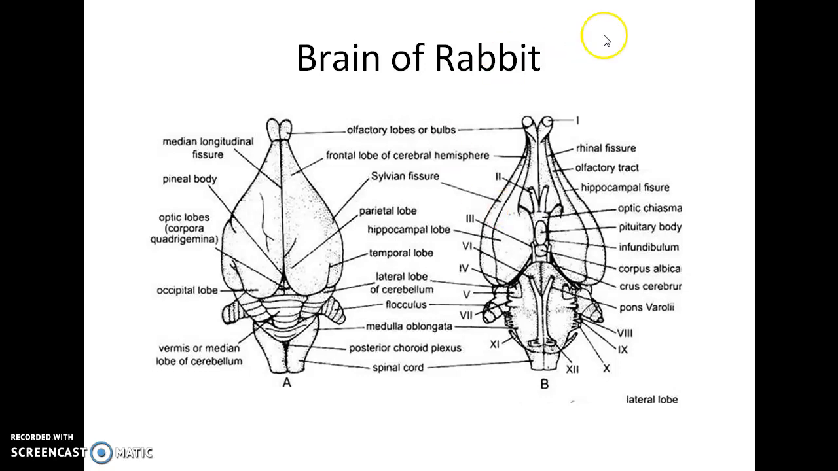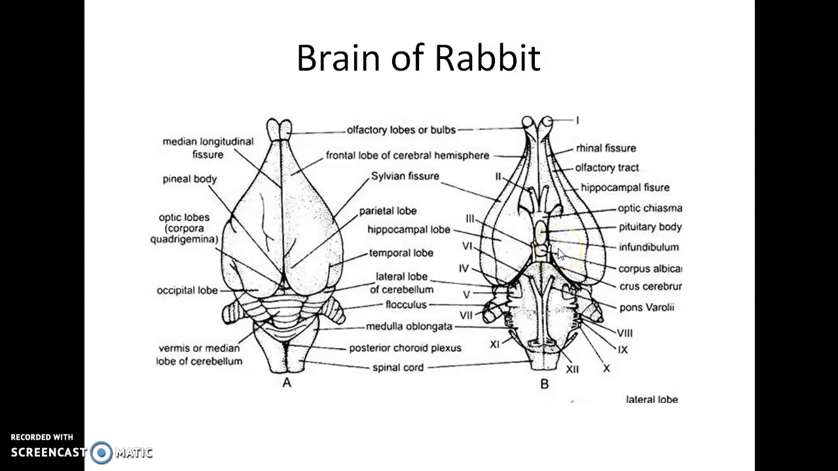Midbrain. It consists of the optic lobes, which are large and superior and called superior colliculi. On the other hand, the auditory lobes are small and lower and are called inferior colliculi. Optic lobes serve as visual centers and auditory lobes integrate auditory impulses. The two optic lobes are joined together by posterior commissure.